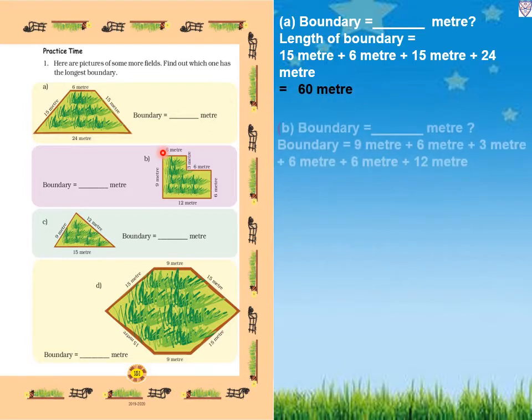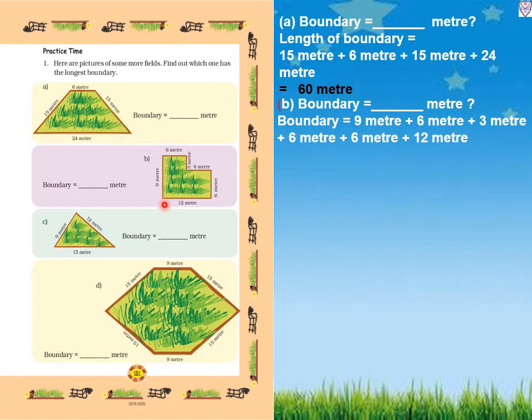Now number 2 figure, boundary equals dash meter. We will add 9 meter plus 6 meter plus 3 meter plus 6 meter plus 6 meter plus 12 meter. So 9 plus 6, 15. 15 plus 3, 18. 18 plus 6, 24. 24 plus 6, 30. 30 plus 12, 42. So our answer is 42 meter.